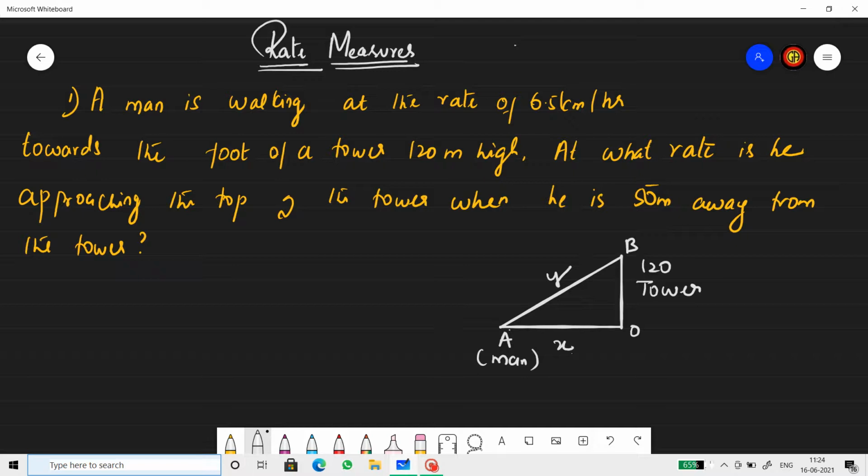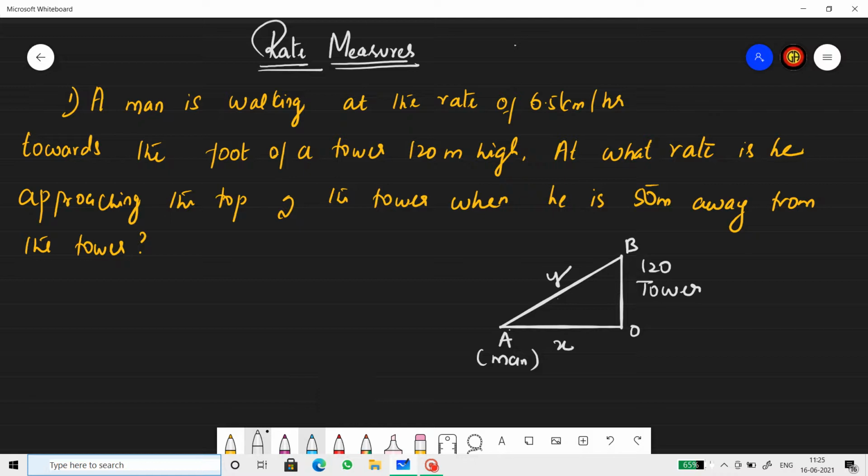So when x is 50 and the height of the tower remains 120, a constant, what is the rate of change of the top of the tower? That means we need to find dy by dt.